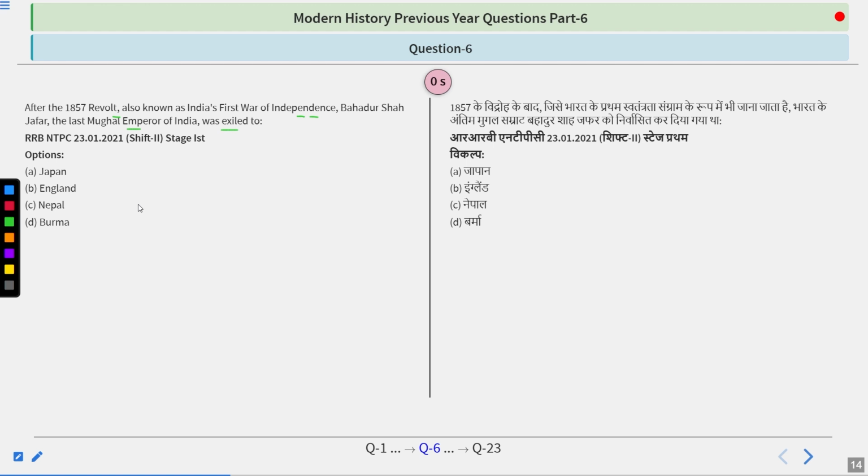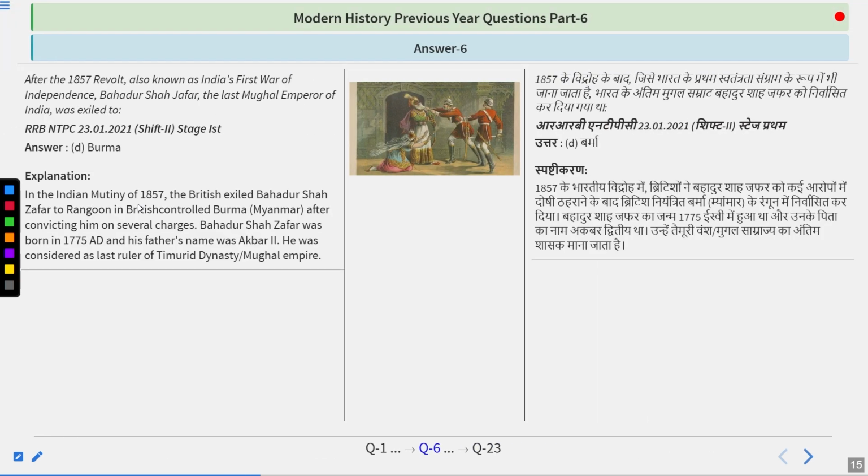So basically, whenever the Britishers wanted someone to be exiled from India, they would send them either to Andaman Nicobar, that is the Kalapani, or to Burma. But Kalapani, or Andaman Nicobar, or the Cellular Jail was made later on. So at this time, they were sent to Burma. So Bahadur Shah Zafar was sent to Burma after the Indian Mutiny of 1857.